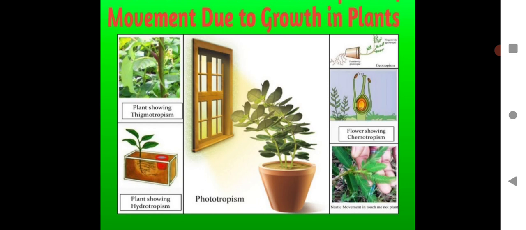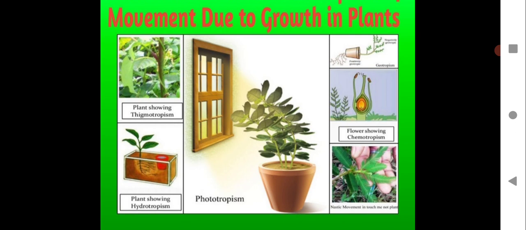This kind of growth is seen, and this is the movement when they are growing. The growth will be seen towards sunlight. That is called phototropism. Some plants show hydrotropism, they will show movement towards water. So, different types of movement.